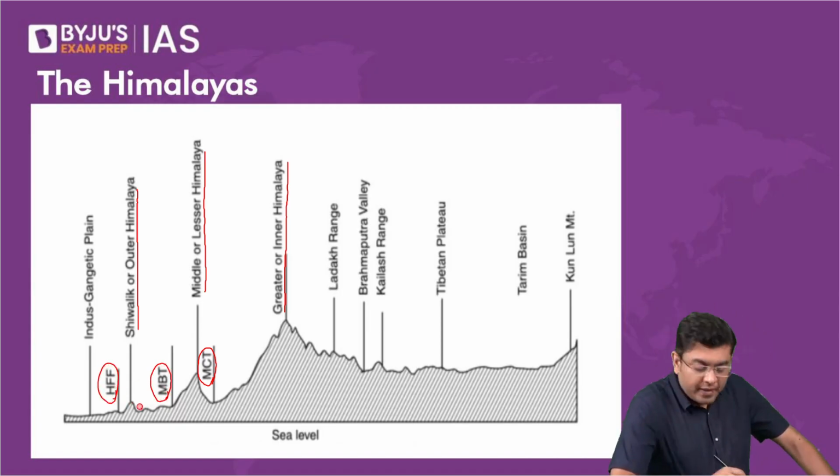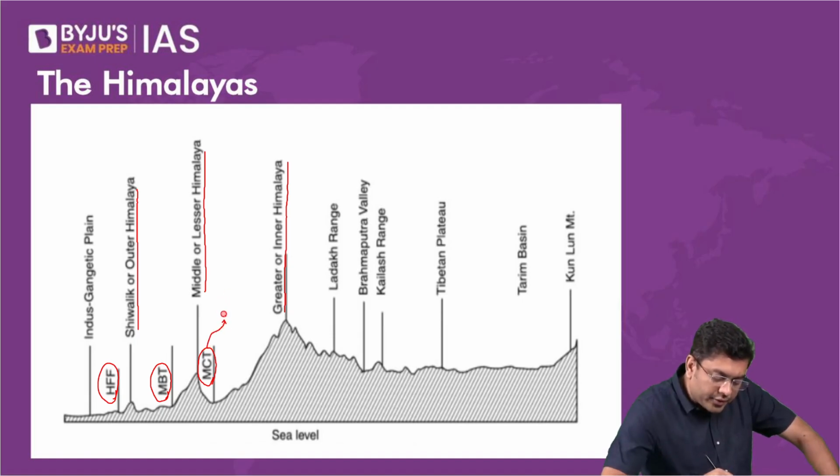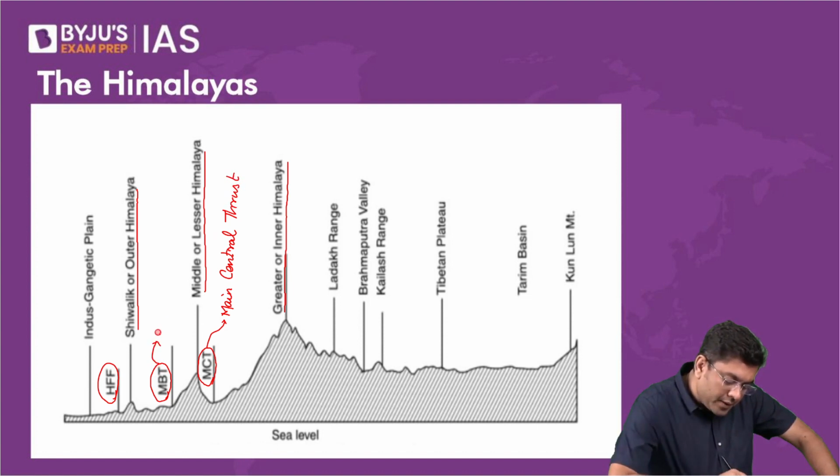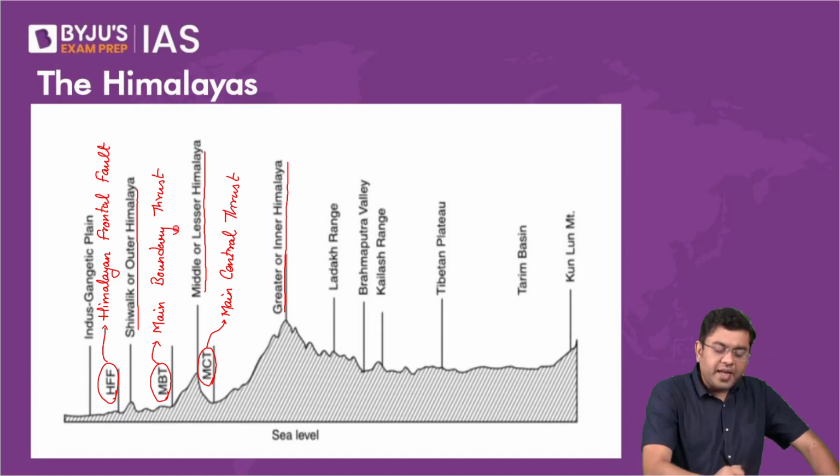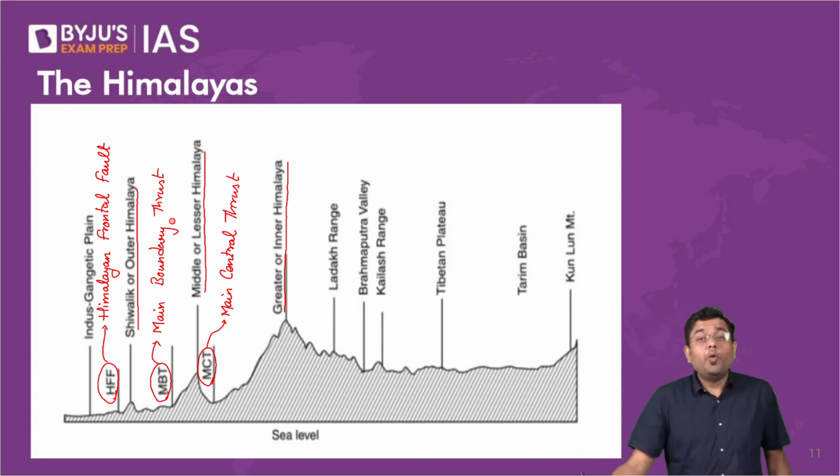What are these? This is what is referred to as the main central thrust, this is the main boundary thrust, and this is what you refer to as the Himalayan frontal fault. The Himalayan frontal fault.